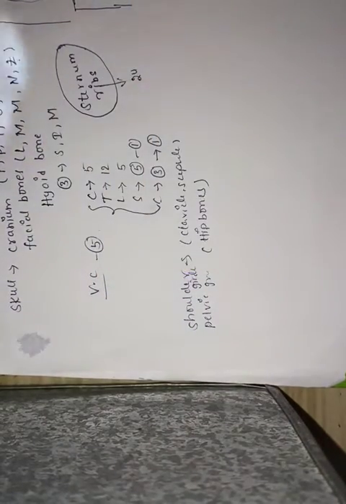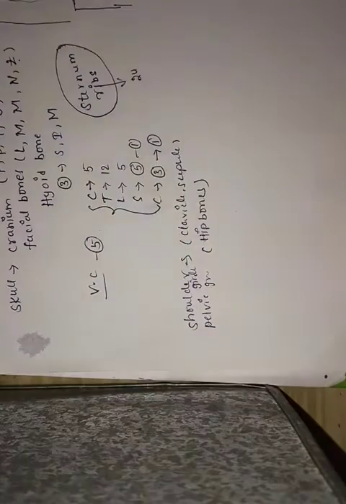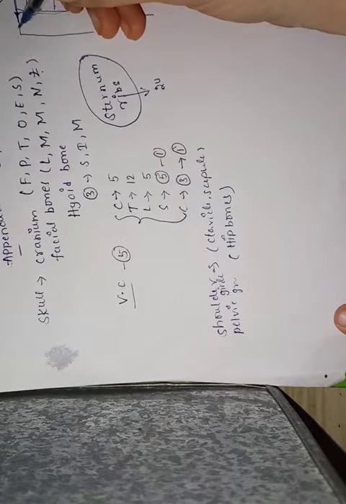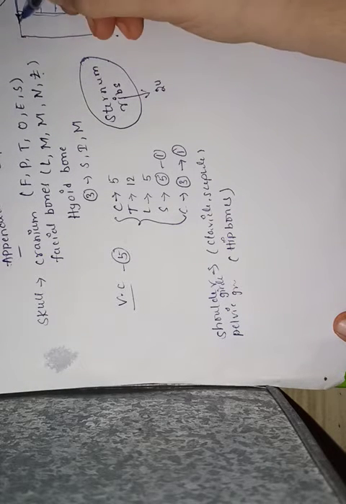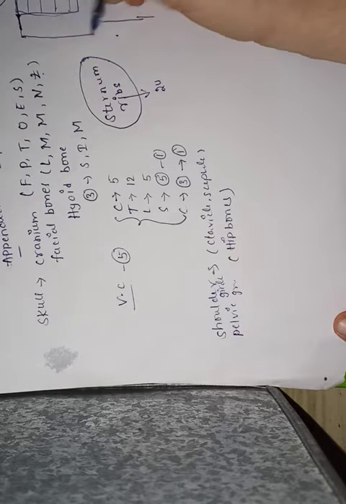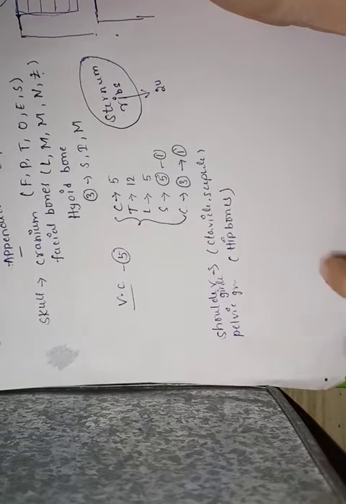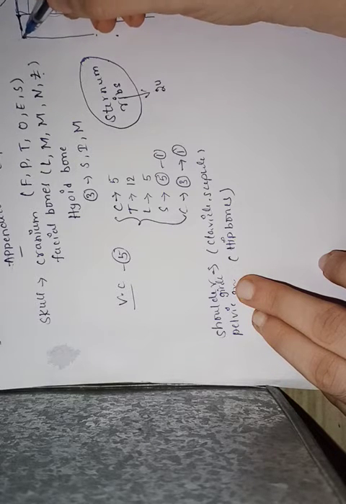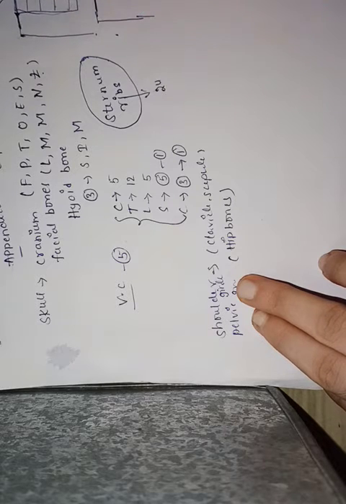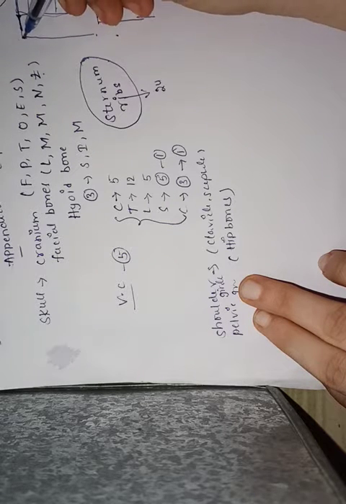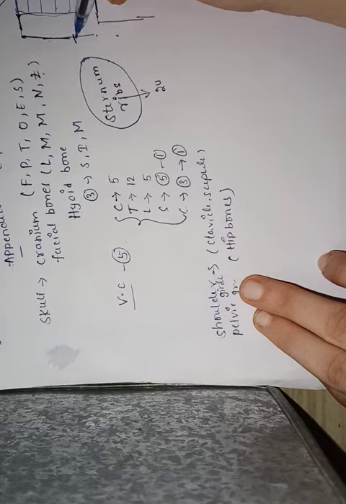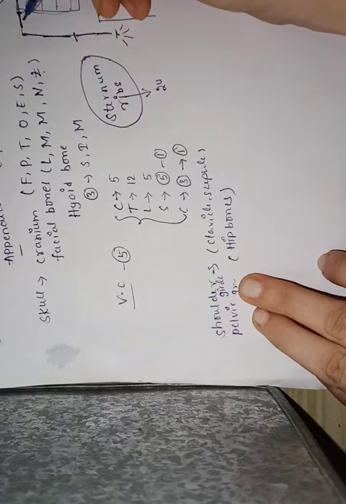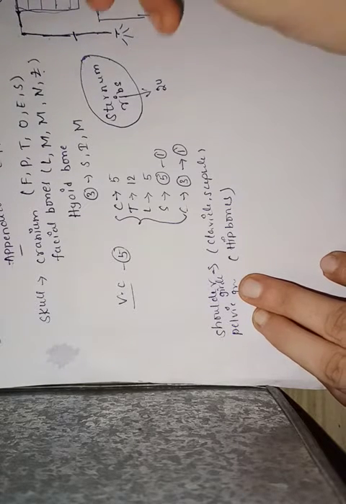Coming to appendicular skeletal system, we already said that we have upper extremity and lower extremity. This is our upper extremity. With the help of shoulder girdle our upper extremity is attached to the axial skeletal system. In upper extremity we can see 3 regions. What are those regions? Arm, forearm and hand. These are the 3 regions which come under our upper extremity.